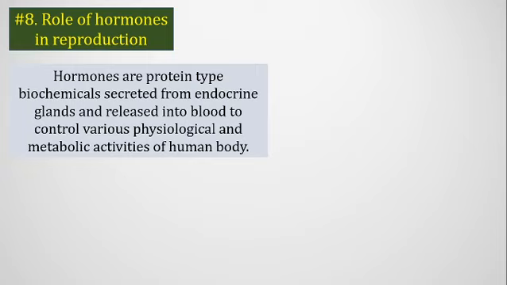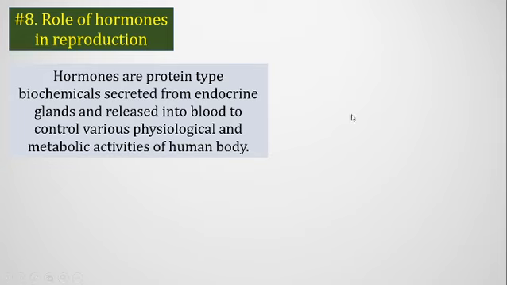Hormones are released into the blood and enter the bloodstream, and these hormone chemicals reach every part of the body, but each produces an action on its target organ to induce various physiological and metabolic activities of the human body, while enzymes actually help in different chemical reactions, in digestion or in different metabolic chemical reactions.